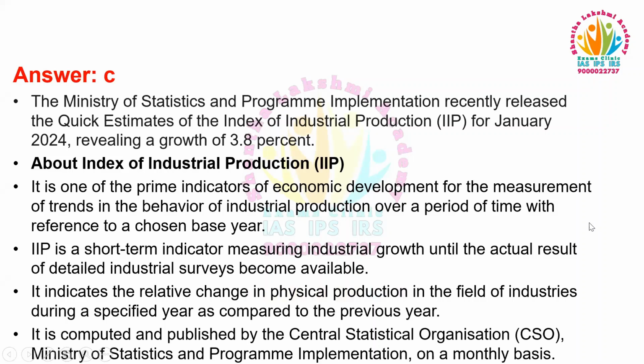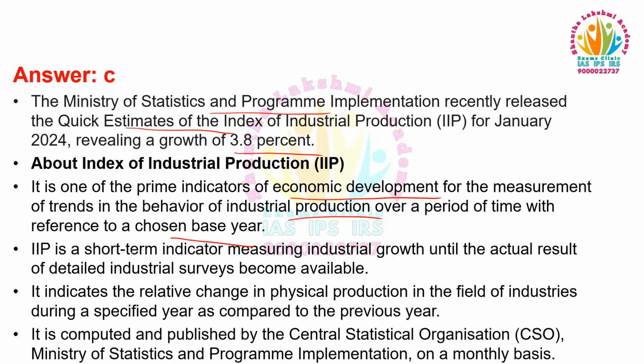The Ministry of Statistics and Programme Implementation released the quick estimates of the Index of Industrial Production for January 2024, revealing a growth of 3.8%. About this index, it is one of the prime indicators of economic development for the measurement of trends in the behavior of industrial production over a period of time with reference to a chosen base year.